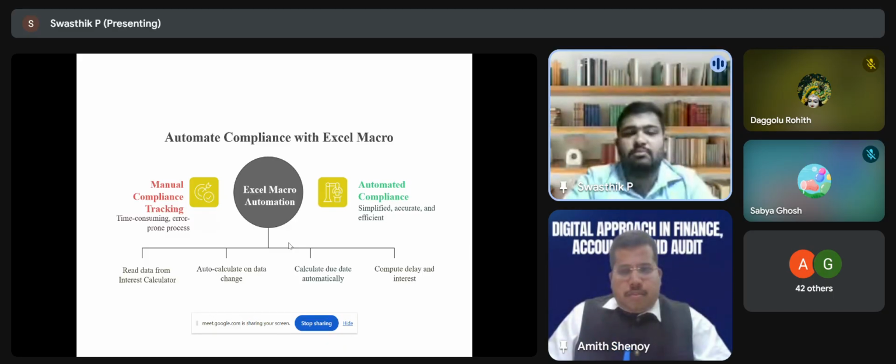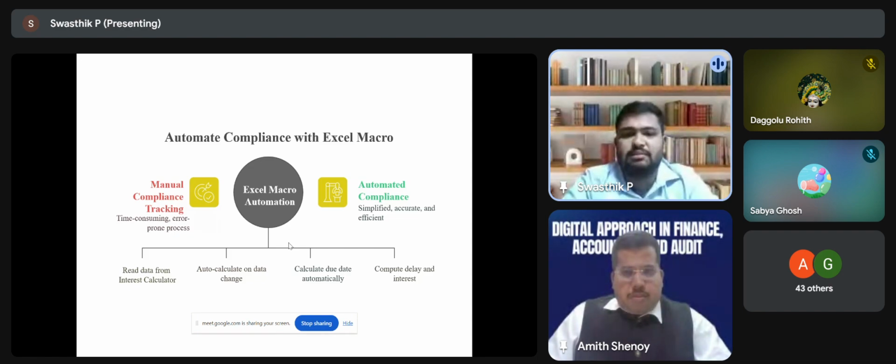You upload n number of transaction invoice-wise data, whatever input is required, in that Excel sheet. Once you run the macro, all the calculation automatically revises and gives you whatever is required. It also calculates the due dates automatically. Whether it is the 15th day, it computes how many days there is a delay, and calculates the delay as well as the interest.